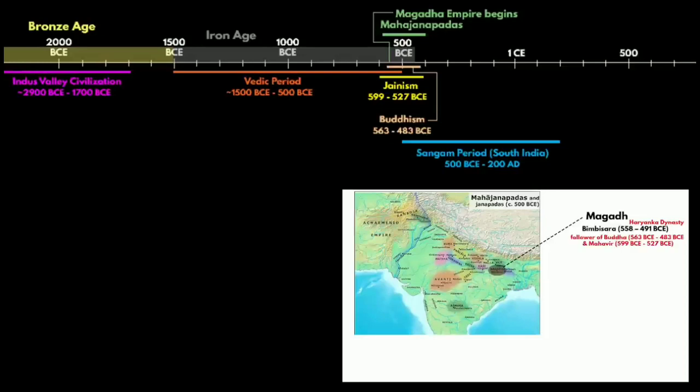Bimbisara was a follower and admirer of both Gautam Buddha and Mahavir. Although there are many contradictory accounts in history about King Bimbisara's religion. Somewhere it is even written that he was born Hindu. Actually, these Mahajanapadas evolved during the Vedic age. So definitely the parents of these rulers were Hindus or believers of Vedic gods. So naturally the rulers of these kingdoms would have Vedic influence.